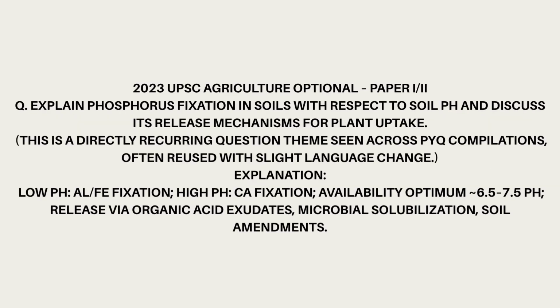2023 UPSC Agriculture Optional Paper II. Q. Explain phosphorus fixation in soils with respect to soil pH and discuss its release mechanisms for plant uptake. This is a directly recurring question theme seen across PYQ compilations, often reused with slight language change. Explanation. Low pH: Al and Fe fixation; high pH: Ca fixation; availability optimum at 6.5-7.5 pH; release via organic acid exudates, microbial solubilization, soil amendments.